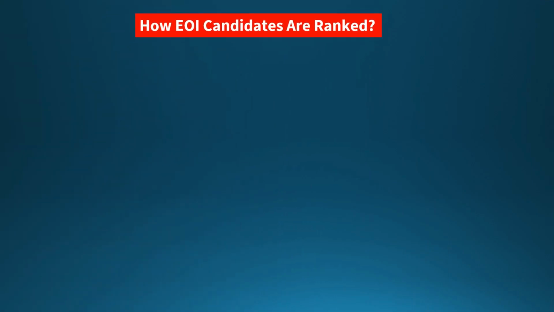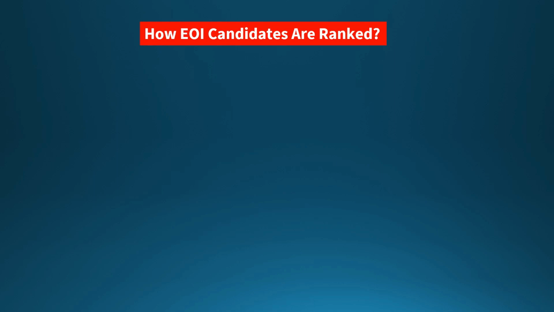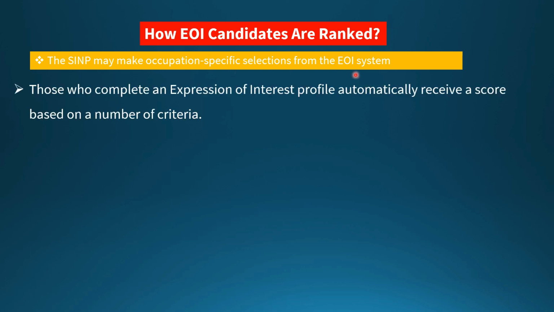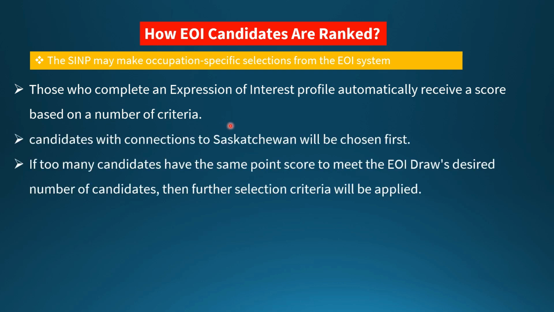Next is how EOI candidates are ranked. They are ranked on the basis of their occupations, then their connections. We will see it step by step. SINP may make occupation-specific selection from the EOI system. Those who complete their expression of interest profile automatically receive a score based on a number of criteria. Candidates with a connection to Saskatchewan will be chosen first.